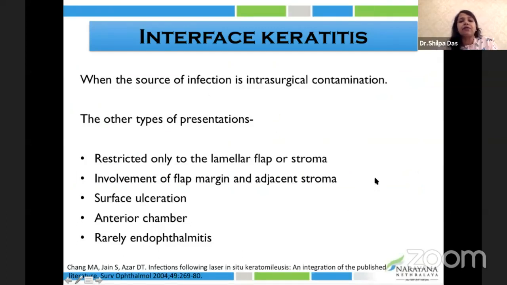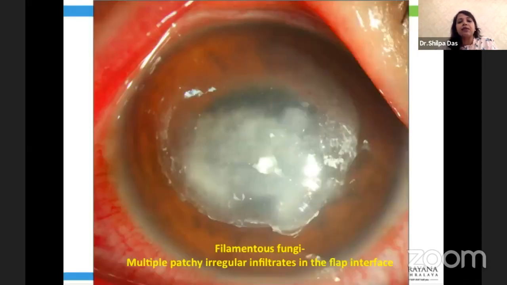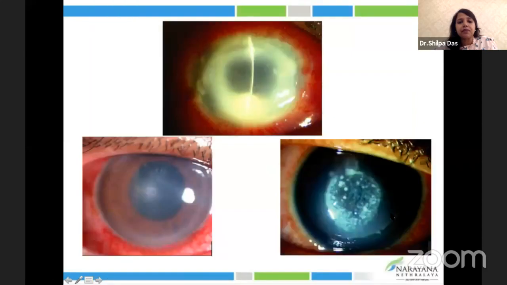Most of the keratitis manifest as interface infiltrates. The other types of presentations being those restricted to the lamellar flap or stroma, a surface ulceration, and sometimes rarely endophthalmitis. So this is a case of post-LASIK interface infectious keratitis caused by filamentous fungi. Here you can see multiple patchy irregular infiltrates inside the flap interface and quite a bit of flap edema. There can be other kinds of presentations like a ring infiltrate. You can see a very small haze initially which later spreads, or multiple dot-like infiltrates like this.